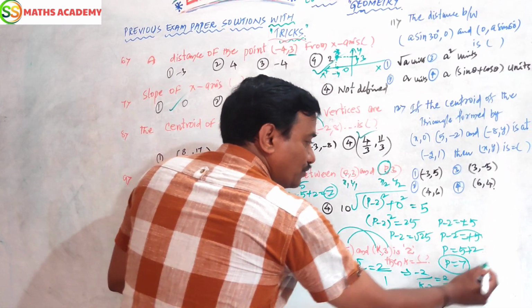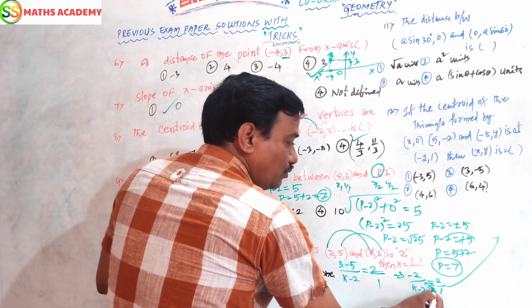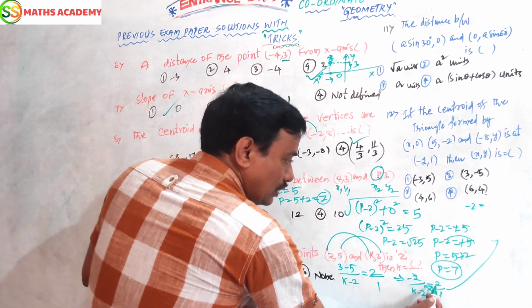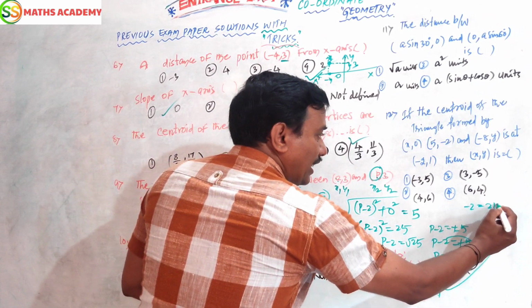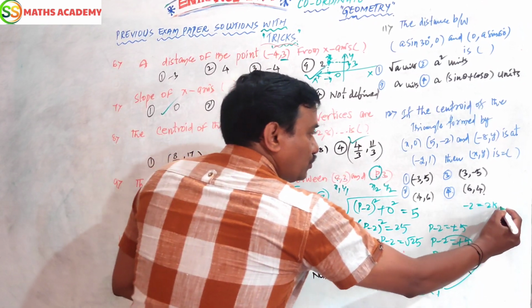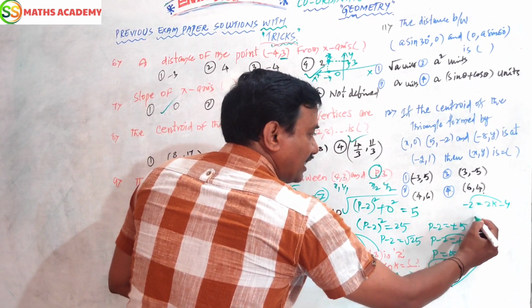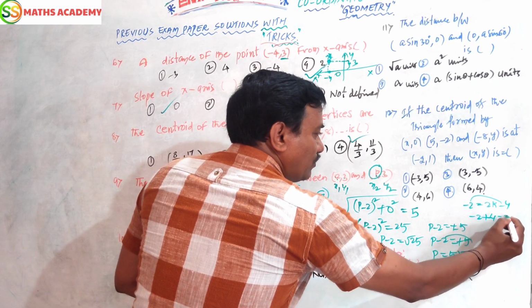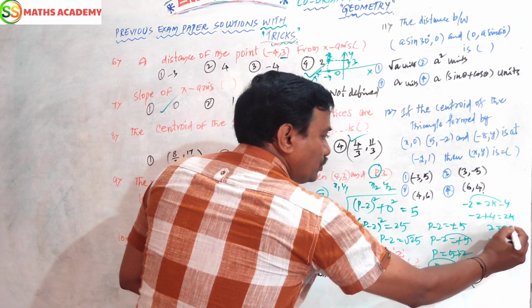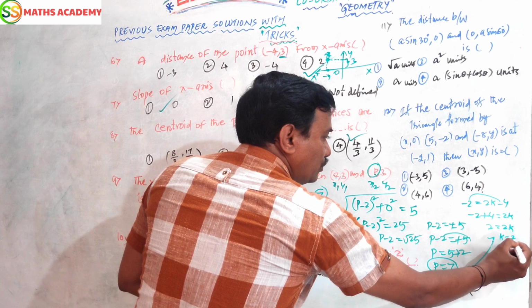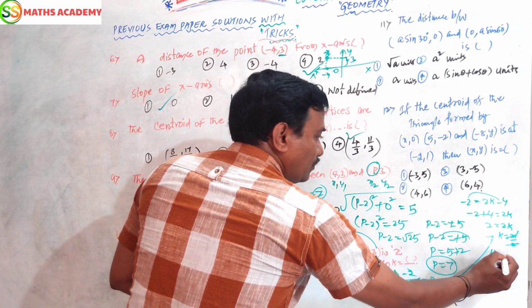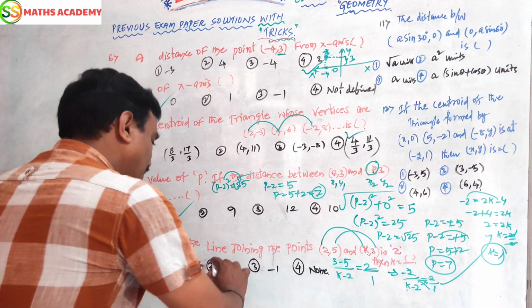1 into minus 2 gives minus 2. 2 into k is 2k. 2 into minus 2 is minus 4. Minus 4 transfer to this side: minus 2 plus 4 equals 2k. 2 equals 2k. k equals 2 by 2, which is 1. So k equals 1.